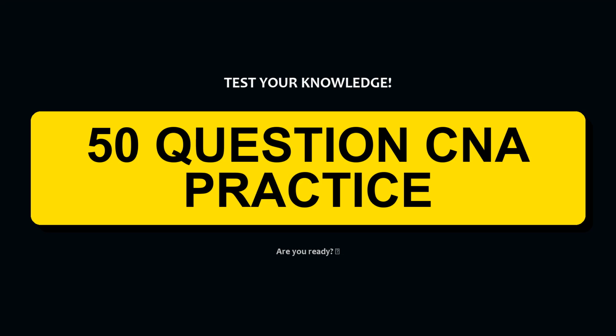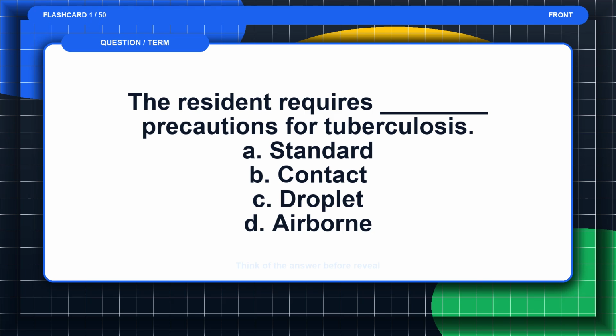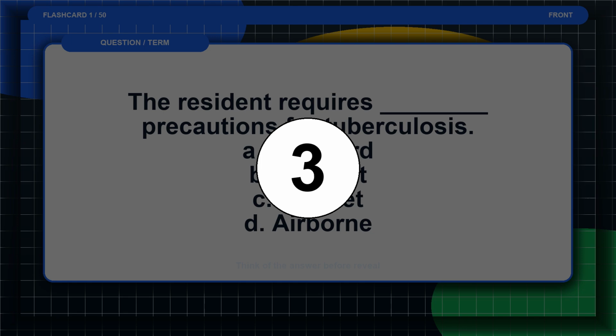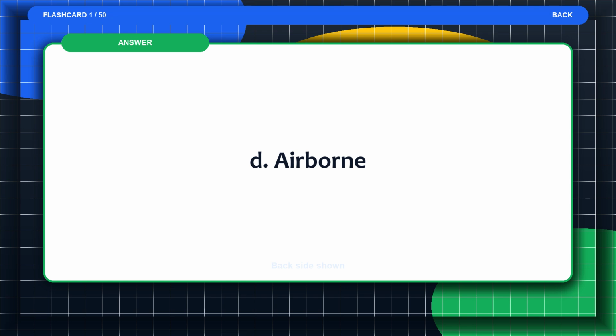50-question CNA practice. Flashcard 1. The resident requires blank precautions for tuberculosis. A. Standard. B. Contact. C. Droplet. D. Airborne. Think of the answer before the reveal. The answer is D. Airborne.